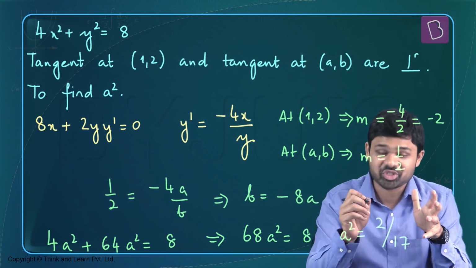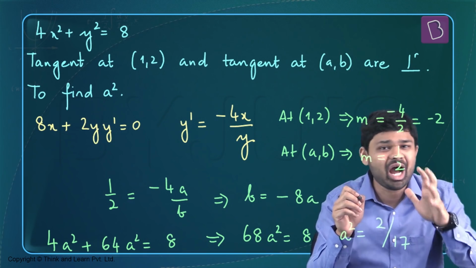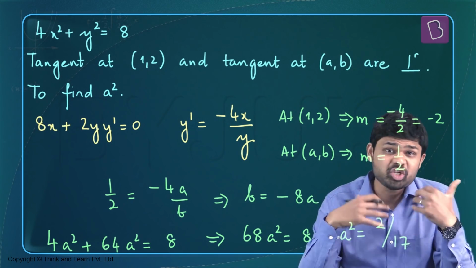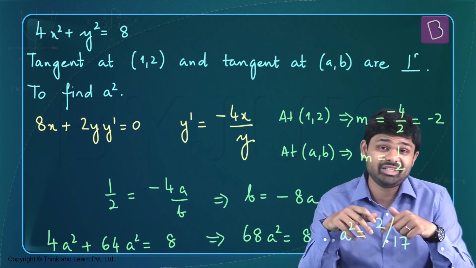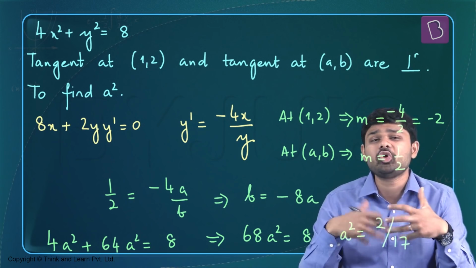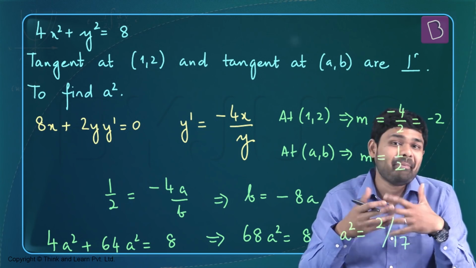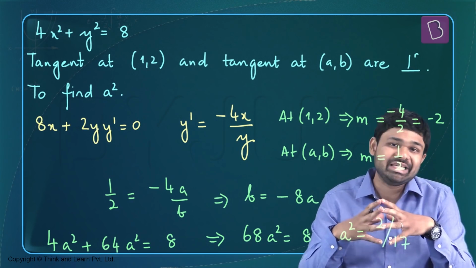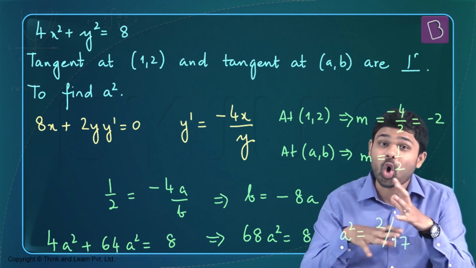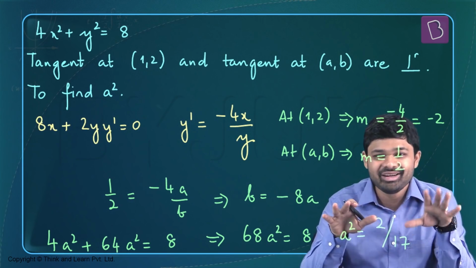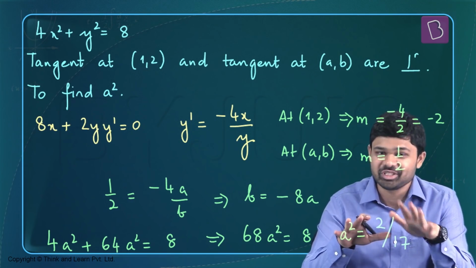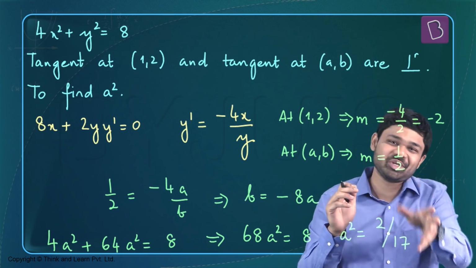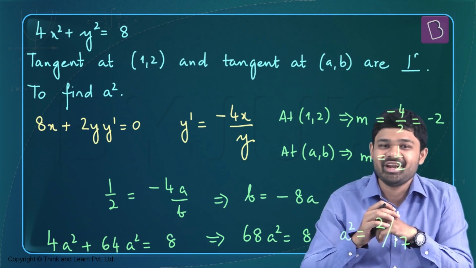The correct answer to this question is 2 divided by 17, and look at how easily I solved this question. If you were to use the equation of a tangent to arrive at this, it would have been really complicated. Moreover, you might have had to use the parametric form of an ellipse to arrive at the answer more easily. But we've done away with all those complexities, and we solved this question very easily using the techniques of differentiation. So an ellipse question which we solved using the techniques of derivatives.